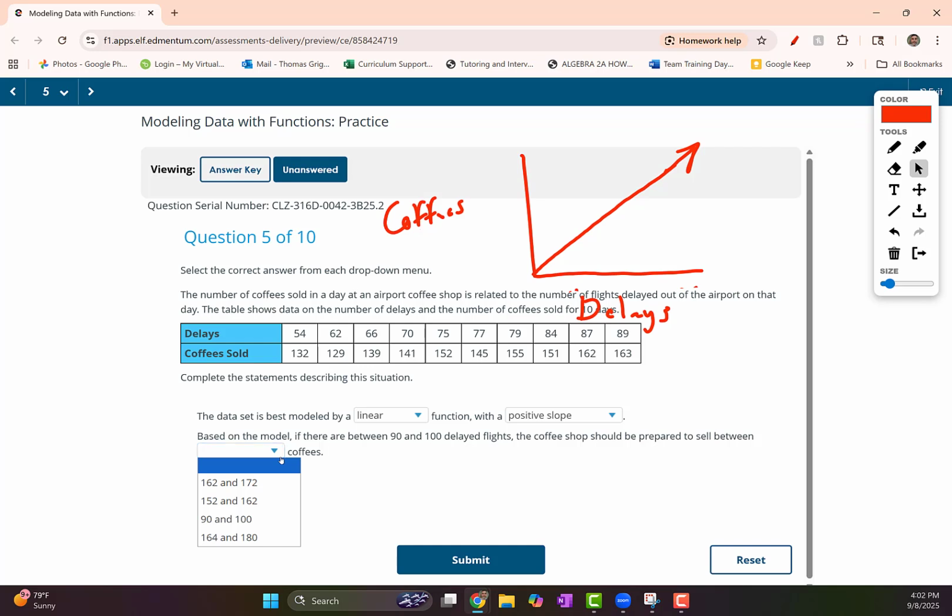Well, we're almost at 90 right here at 89, and this number's at 163. So if we go a little bit higher with 90 delays, the number of coffees, again, for the most part, are increasing by a small amount. So it's probably going to be just a little bit more than 163, but it has to be more than 163. It can't go down to 162. So between 164 and 180, that's the best answer.